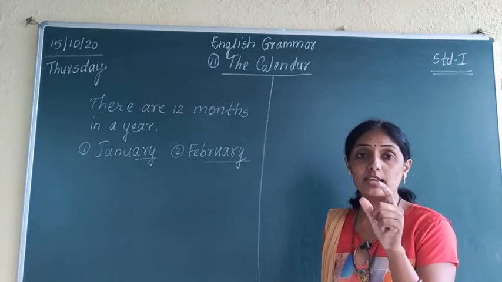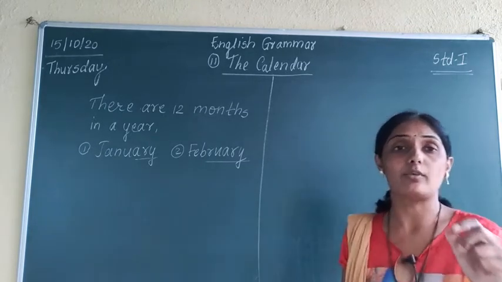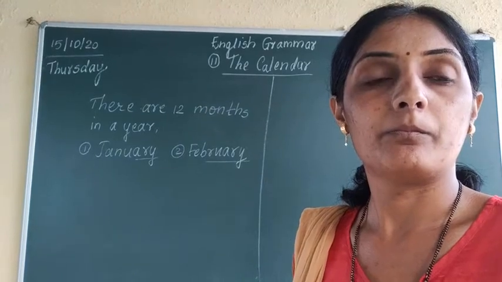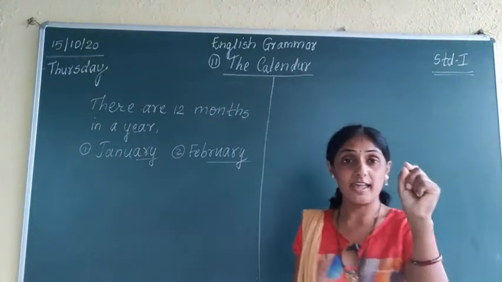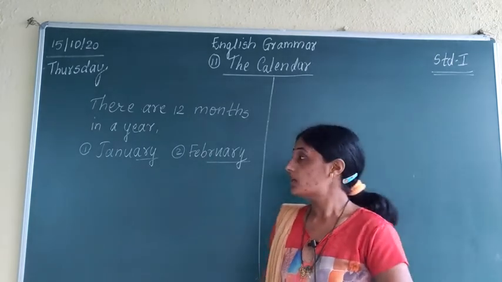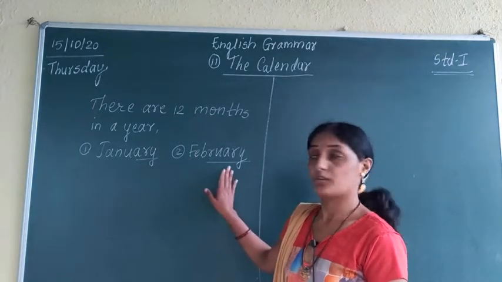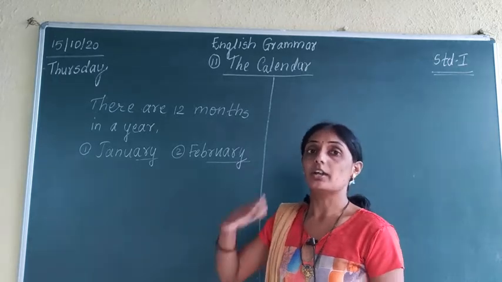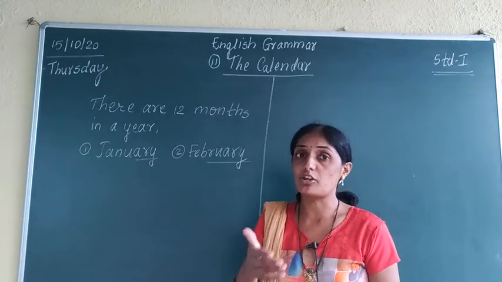The pronunciation of A-R-Y is what? Ari it is, not Wari. Okay. So here, January, February. Keep in mind, you have to pronounce it in the same way I am pronouncing it.